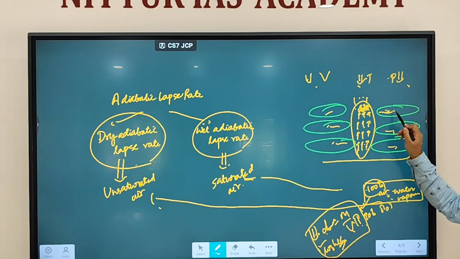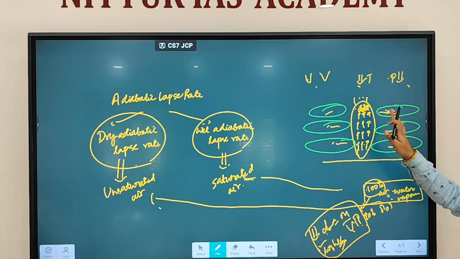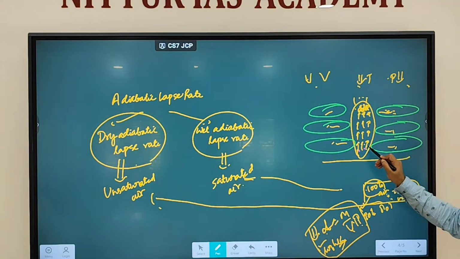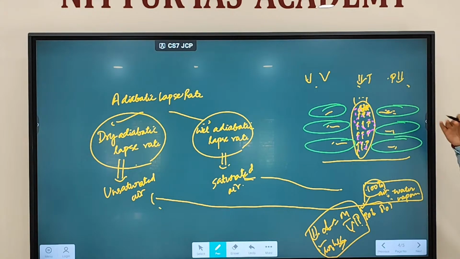When density increases, you don't see the air rising, because it has now become equally dense. So it will not rise up. This is how the rising of air stops. Now this air contains a lot of moisture, because we discussed saturated air and unsaturated air. So rising air contains moisture.